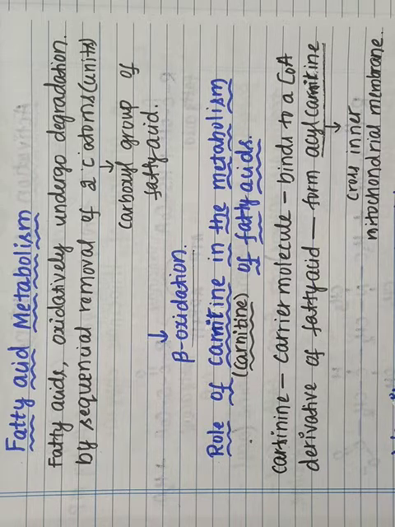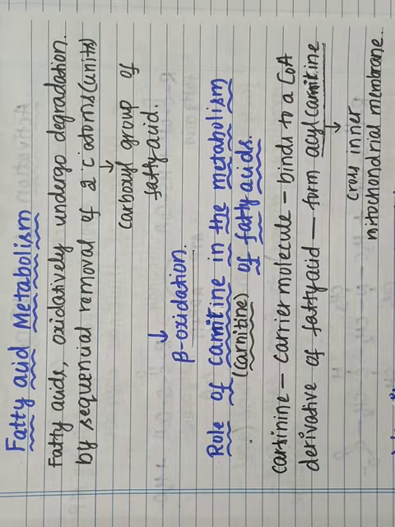A fatty acid molecule which contains more than 10 carbon atoms in the chain will not enter into the mitochondria. Therefore the chain should be shortened. When the chain of the fatty acid gets shortened, it will enter into the mitochondria. So in order to get these fatty acid molecules into the mitochondria, the carnitine helps to carry the fatty acid molecules into the mitochondria.